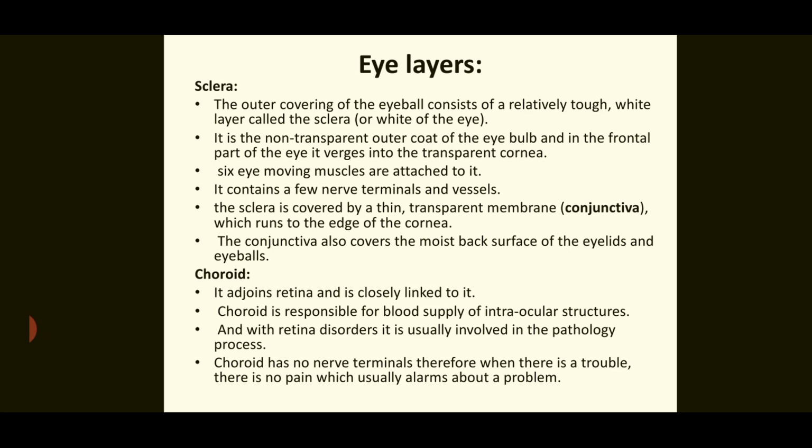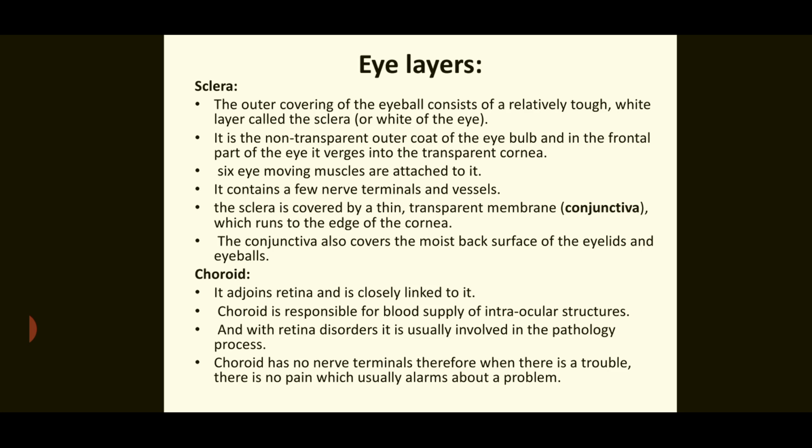Now the sclera, the second layer. The outer covering of the eyeball consists of a relatively tough white layer called the sclera. It is the non-transparent outer coat of the eyeball, and in the frontal part of the eye, it merges into the transparent cornea. Six eye muscles are attached to it.